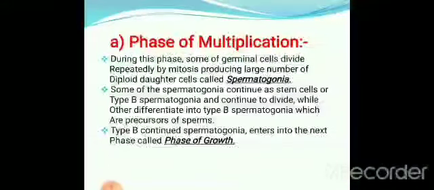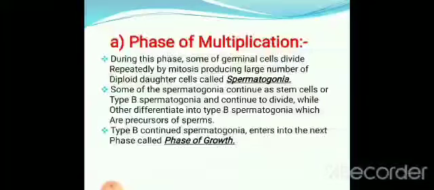During this phase, some of the germ cells, the primordial germ cells, divide repeatedly by the process of mitosis. Through mitotic division they produce a large number of diploid daughter cells, called spermatogonia or spermatogonial cells.